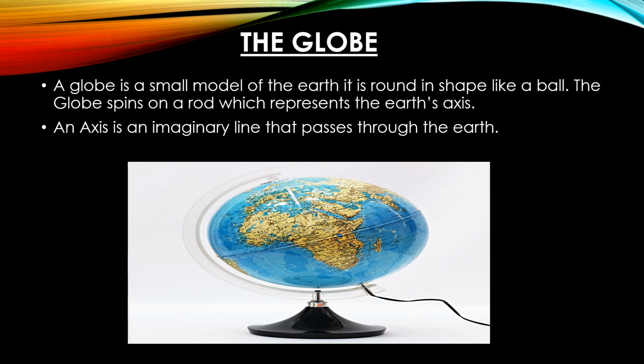But what happened? His ship returned to the place where it had started after 3 years of sailing. Sailing means he was going on a boat, children, and after 3 years of sailing, he returned to the same place where he started. This clearly proved that the earth is round.